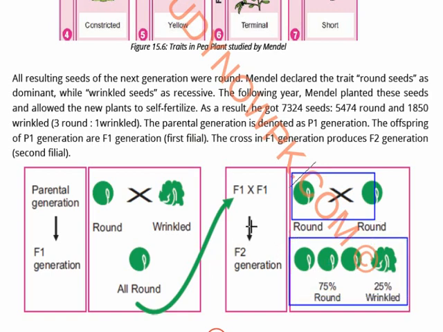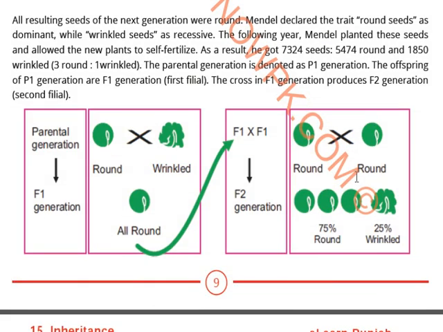Why? Because of the genotype. We can't see the genes. The wrinkle gene was present somewhere in the parental generation, and that is why we got this result, and 25% wrinkled seeds were present. Why less? Because that is a recessive trait. Recessive is always less in number.